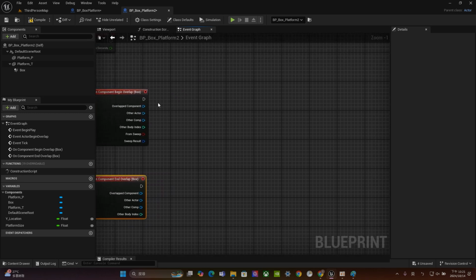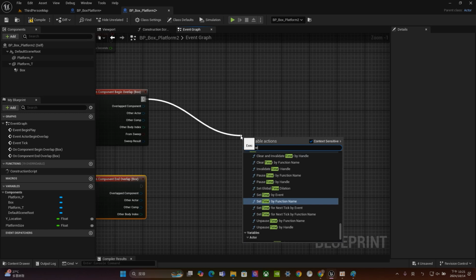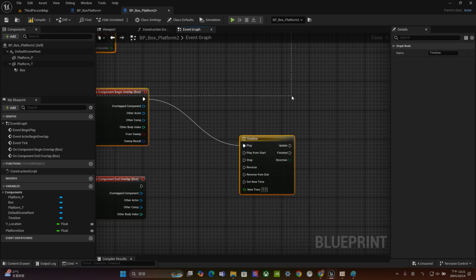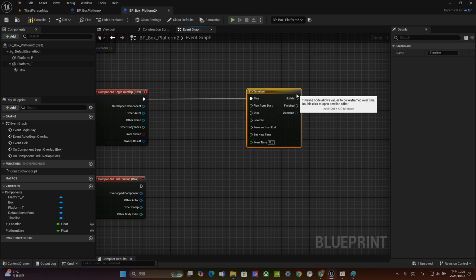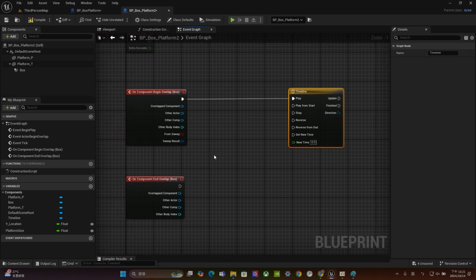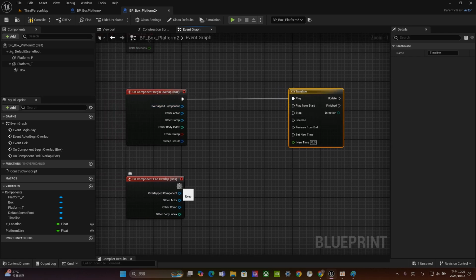The second thing we're going to do is add a timeline. If you remember, that's what we use for creating the vector. Once the character enters, this timeline will play, and once our character leaves the collider box, it will start to play in reverse. That's the idea.